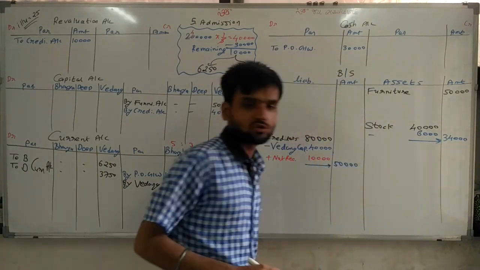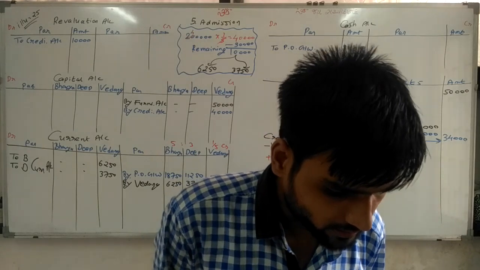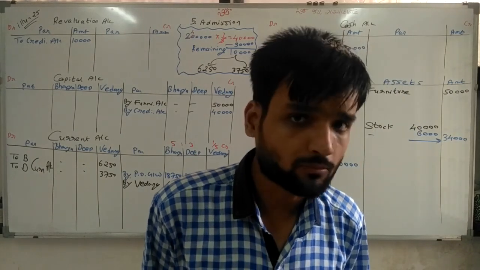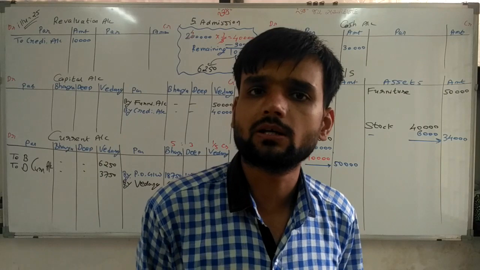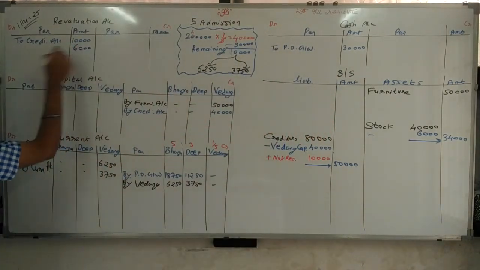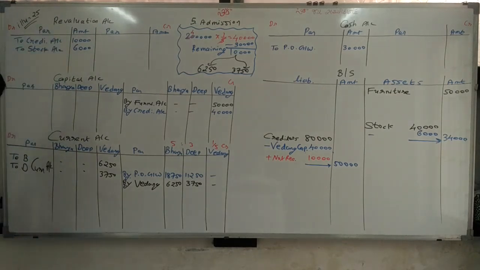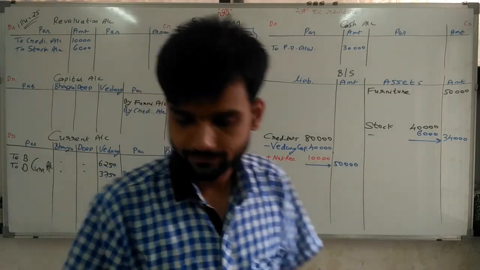Now 6,000 rupees is my loss, and that loss can be calculated from reserve also, but here no reserve is given on the liability side. So directly 6,000 rupees is the loss, written as debited to stock account, revaluation account. Simple. Going ahead.